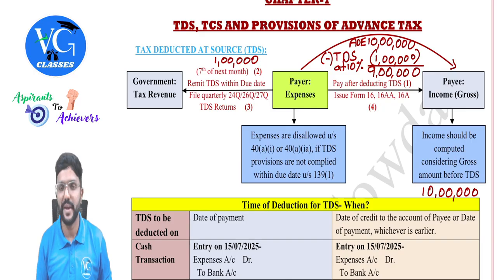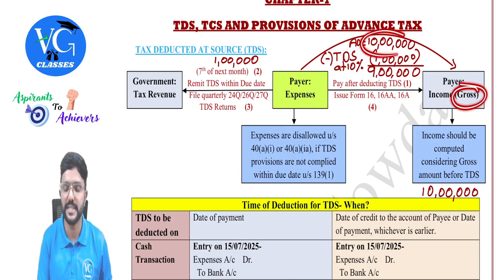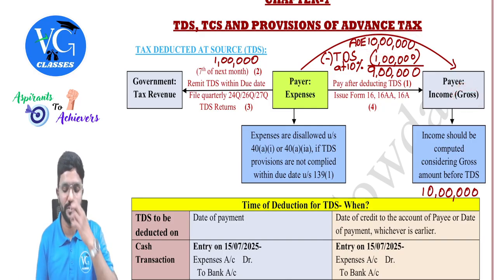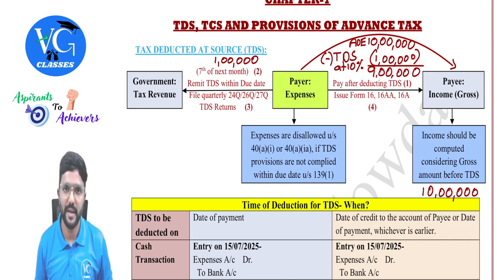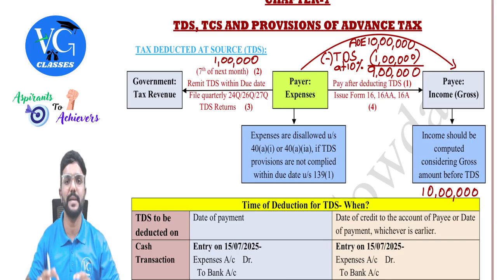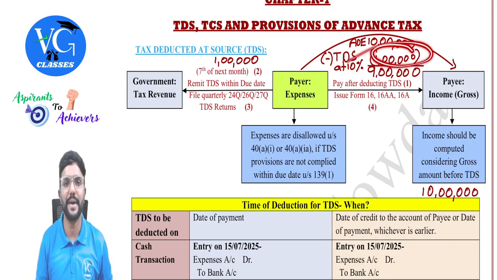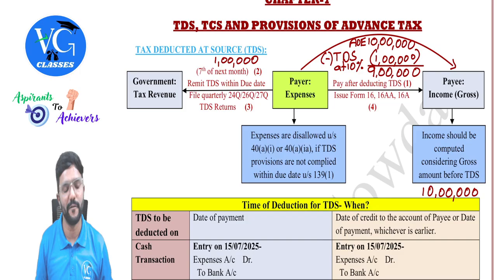Yes. So the payee should always consider the gross figure, that is 10 lakh, as his income. But for this 1 lakh, he will get a credit. Means from the total tax liability, we can deduct 1 lakh, whatever has already been paid in the form of TDS, guys. Only the remaining amount has to be paid.